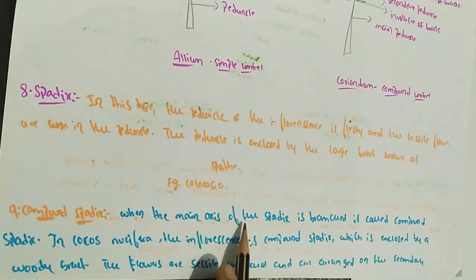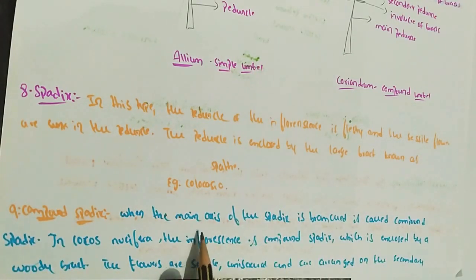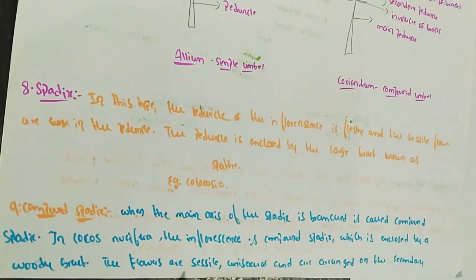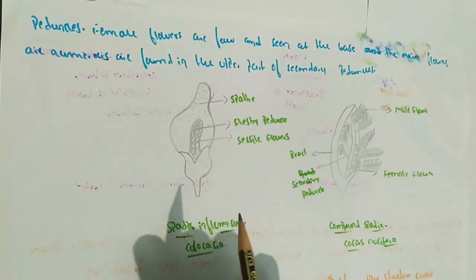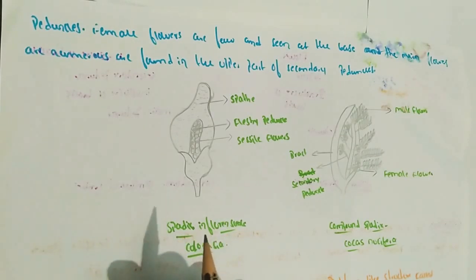Ninth type: compound spadix. When the main axis of the spadix is branched, it is called a compound spadix. In Cocos nucifera the inflorescence is a compound spadix, enclosed by a woody bract. The flowers are sessile, unisexual and are arranged on the secondary peduncle.